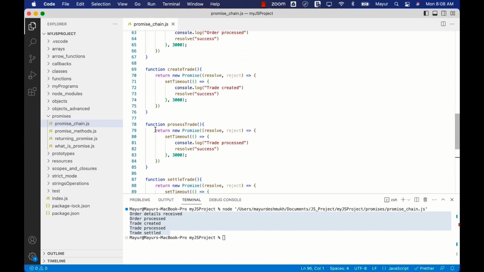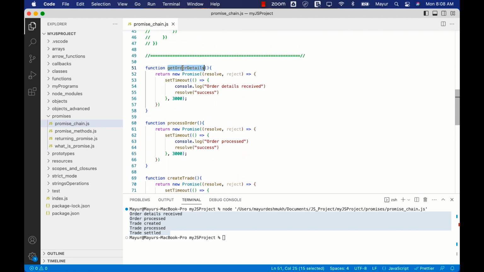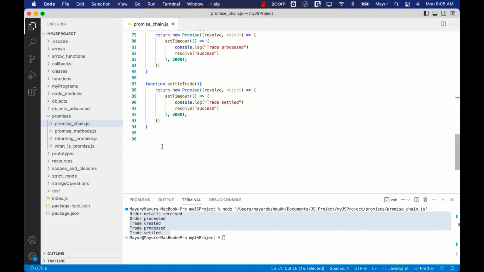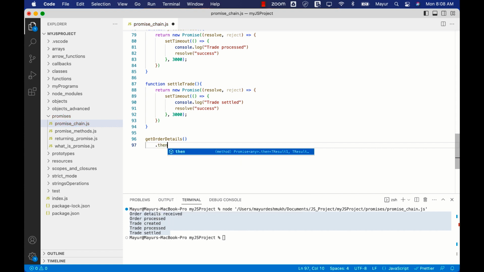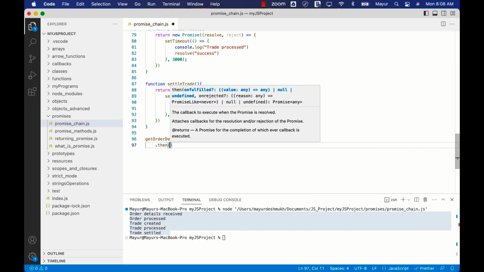The first function that we want to execute here is get order details. So we'll begin with that. What it is going to do is return a promise. So we can use .then, right? We use then when the promise is resolved. So I'm going to use then over here. Now inside the then, we have what we want to do after the promise is resolved. Now what do we want to do after this promise is resolved? We want to run the next promise.